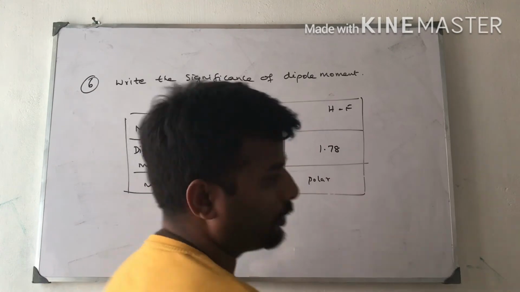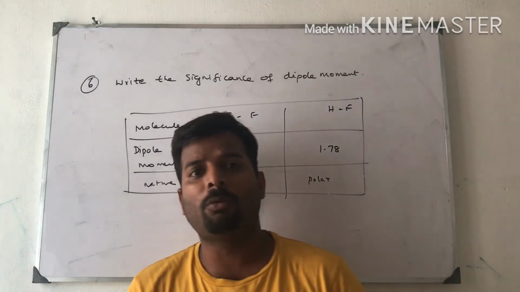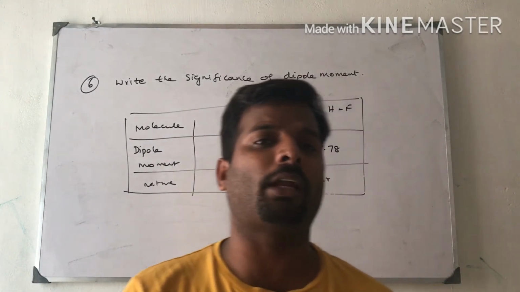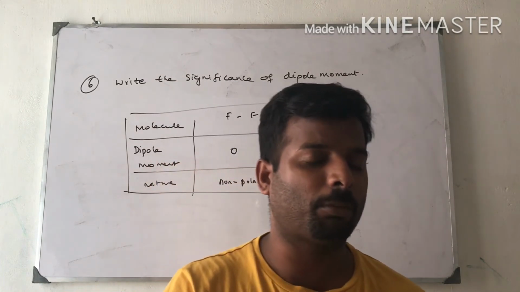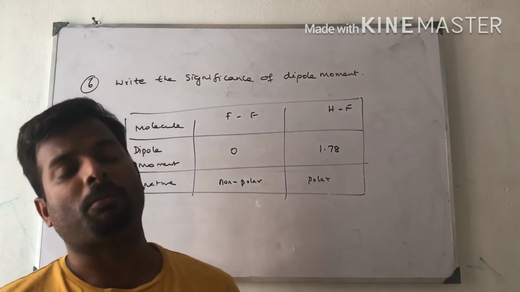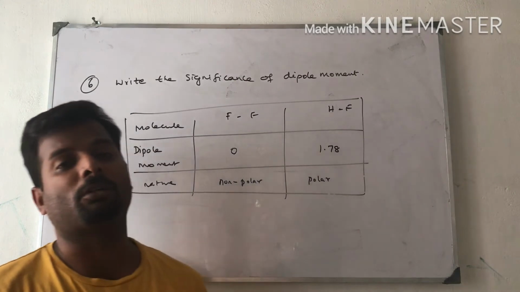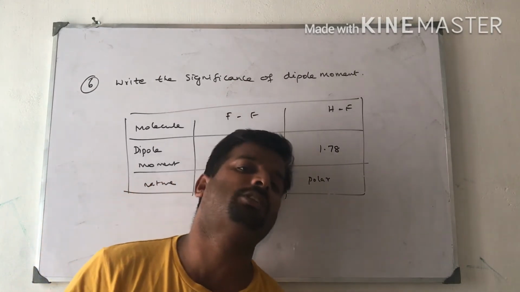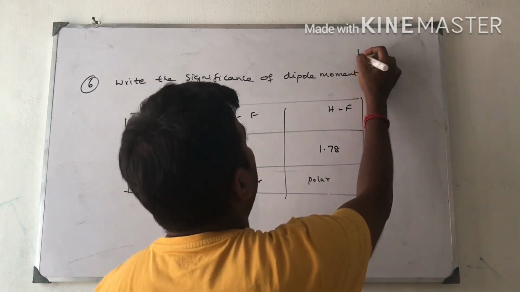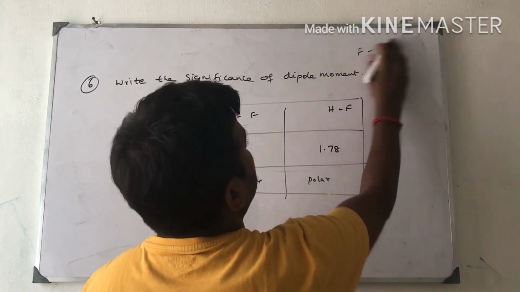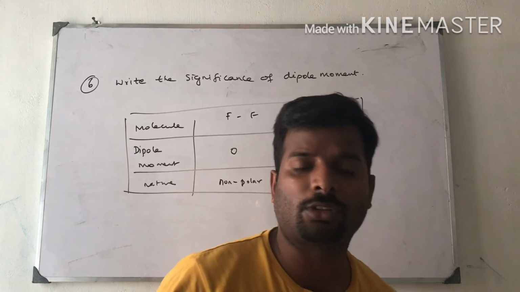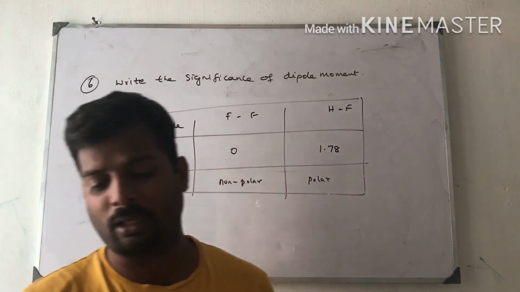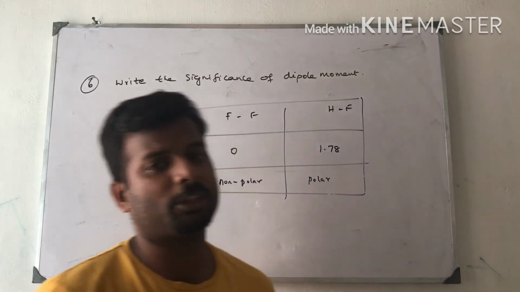I will tell the reason. The dipole moment in a non-polar molecule is 0, not element. The molecule is 0 because there is no charge separation between them. It contains only F, F, the same charges. So there is no charge separation in it. That's why the dipole moment is 0.